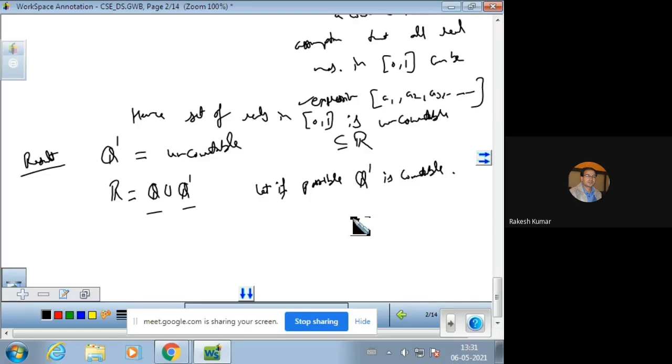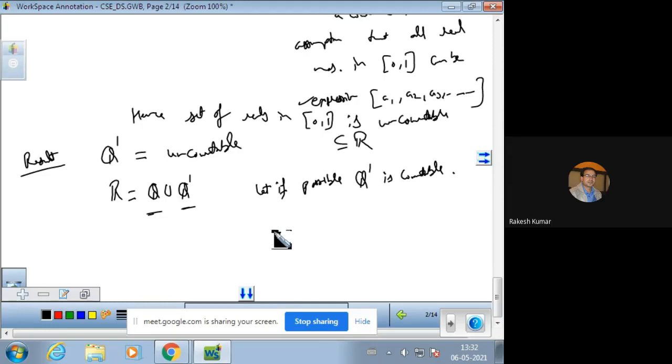We suppose this. Q is already countable, and if we assume Q dash is also countable, then the union of two countable sets should be countable.